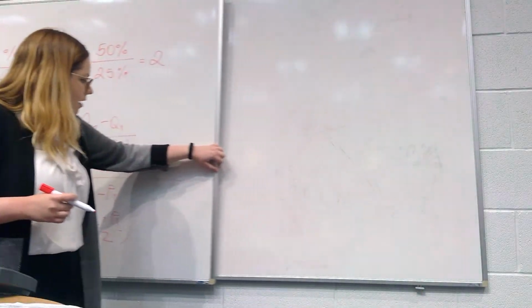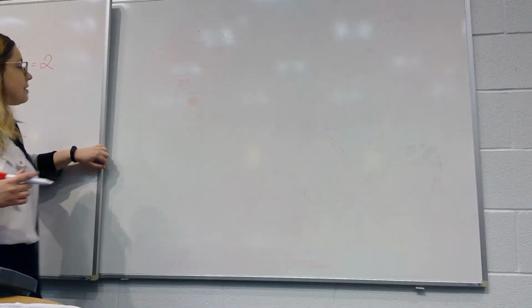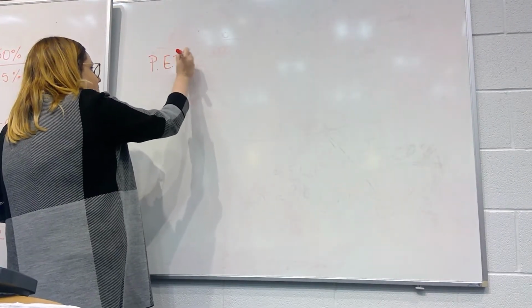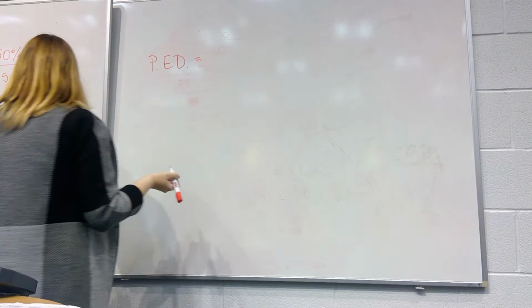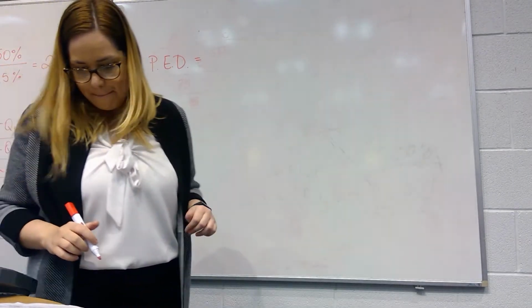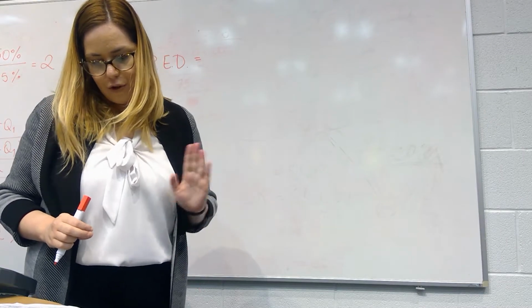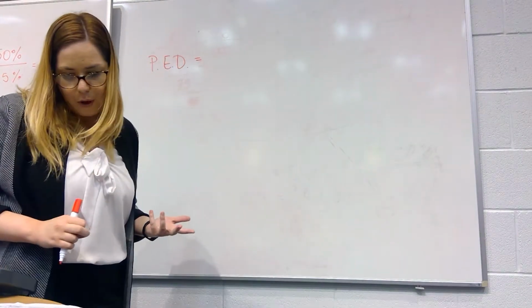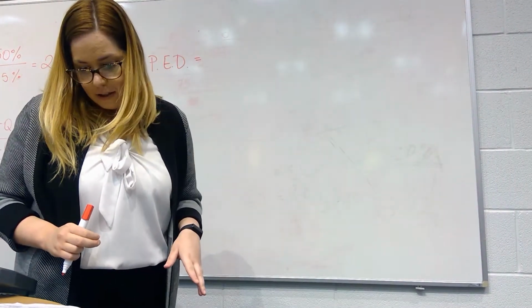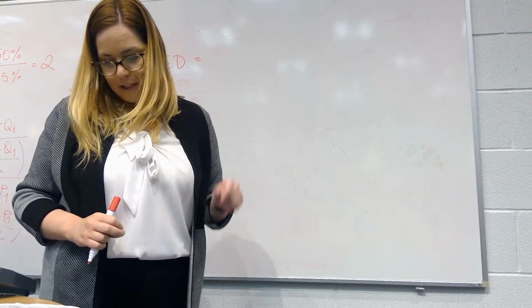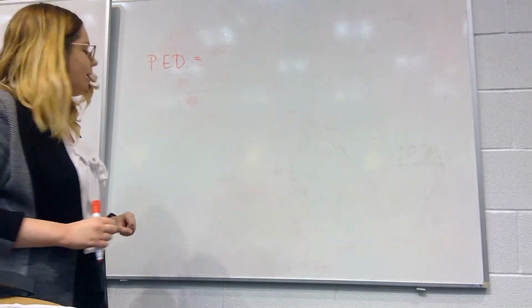So if we go on and calculate our price elasticity of demand using this formula, we are told that demand falls from 5,000 to 3,000. So quantity 1 is 5,000 and quantity 2 is 3,000.